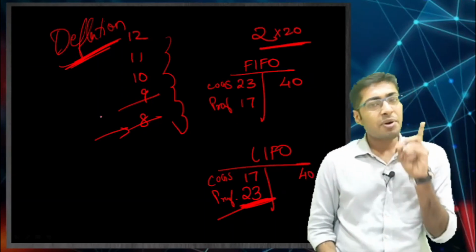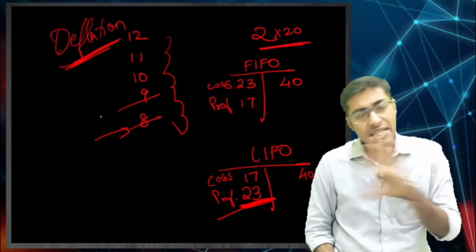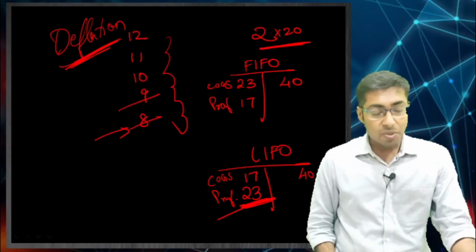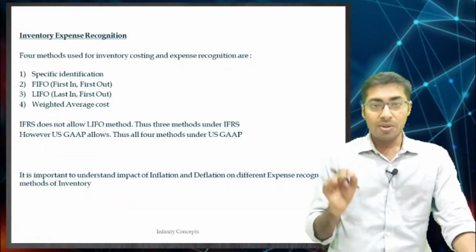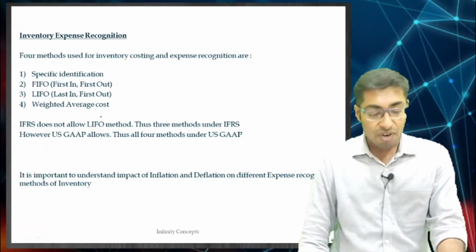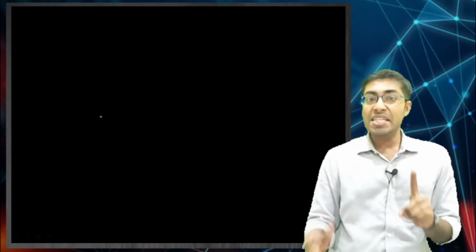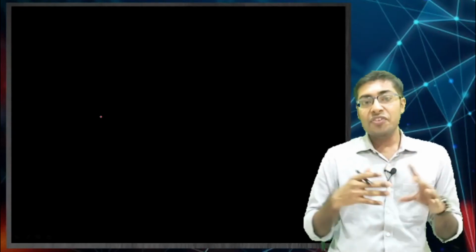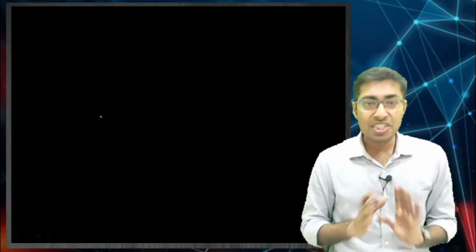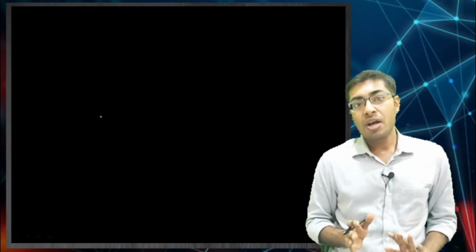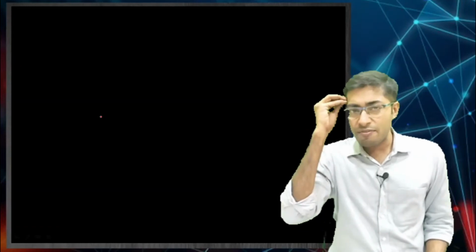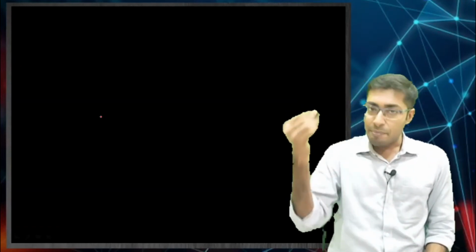So always remember one thing, you don't have to do anything else. You need to just understand the concept. The concept that you do right now is very important. So understand, the concept is very, very important. You need to understand only one particular thing, okay, either inflation or deflation. Like I used to always take inflation in my mind and then calculate on my own. Also, you should always write this down on the side of the piece of your paper. Don't do everything in your mind, okay. I want you to pick up the pen and write down.